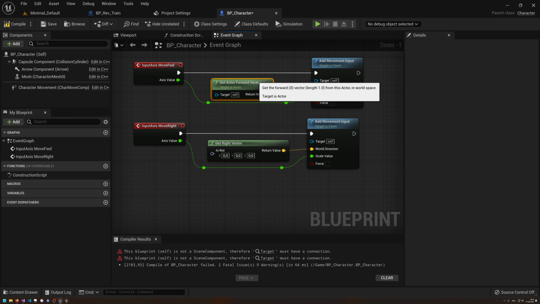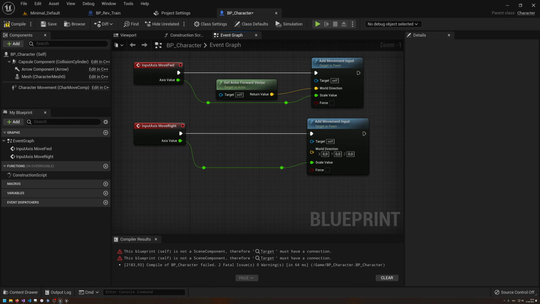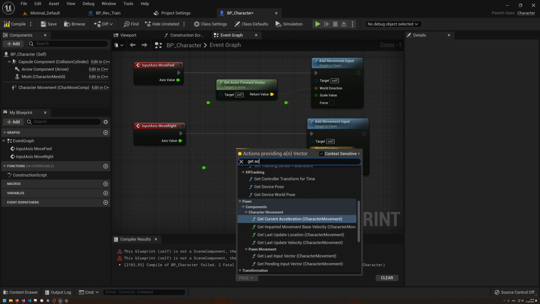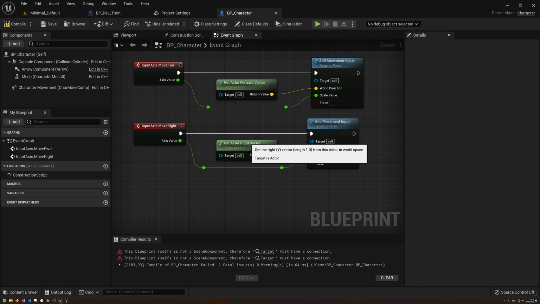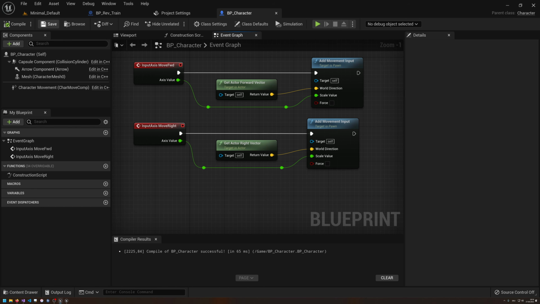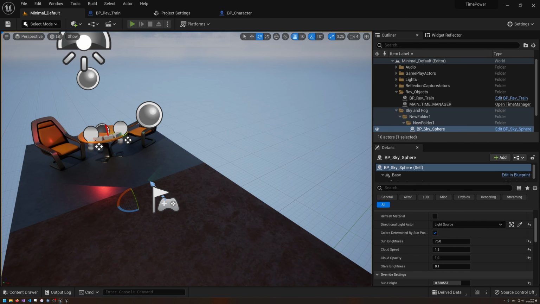That is probably the thing that we care about. So we should also have this get actor right vector, right? No, this should maybe also be one step down. Okay, this works.